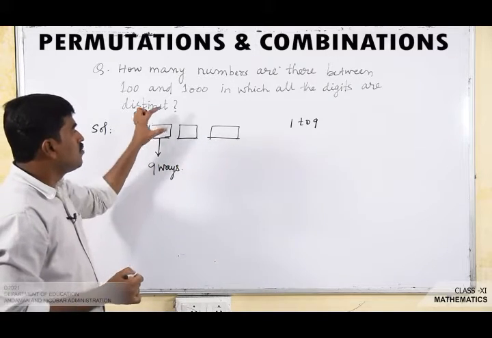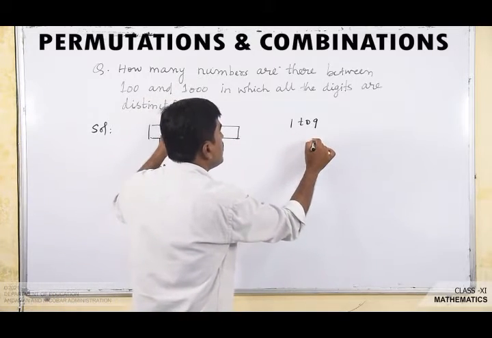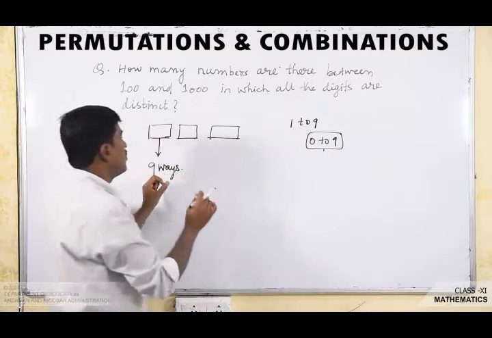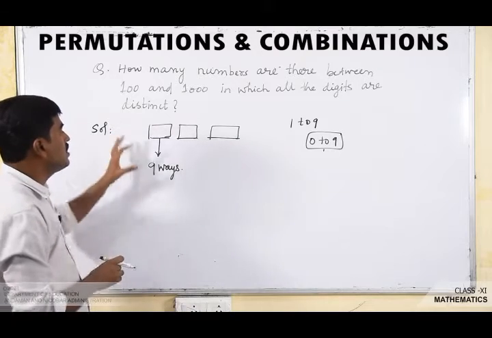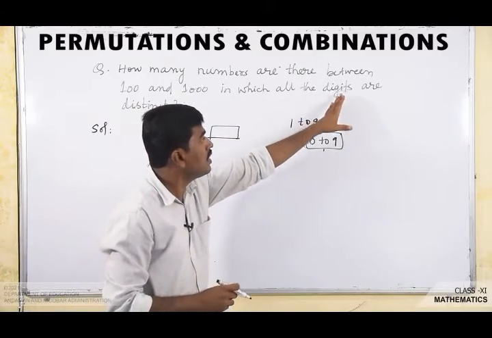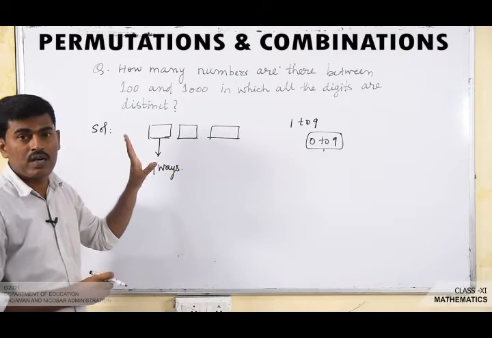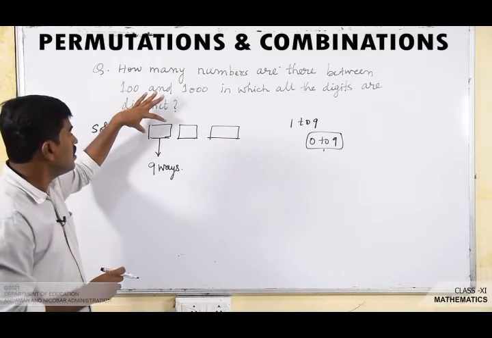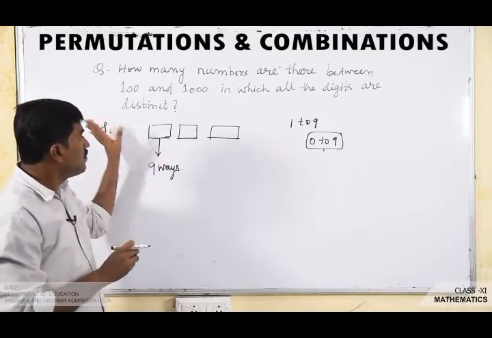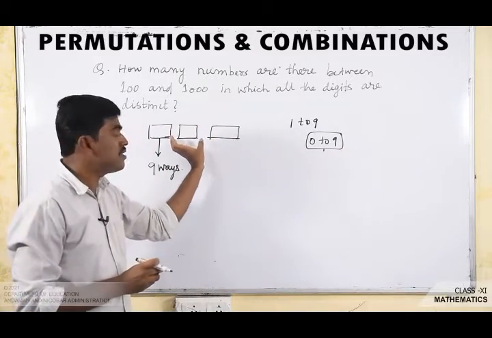Okay. Then come to the tens place. Now the tens place can be filled using the digits 0 to 9, but excluding the digit which is written in the hundreds place, as the number contains all different digits. Here all the digits are different, that means repetition is not allowed. So if the hundreds place is filled by any of the digits from 1 to 9, we have to leave that digit, but we have to include 0 here. We can fill it by 0 also.